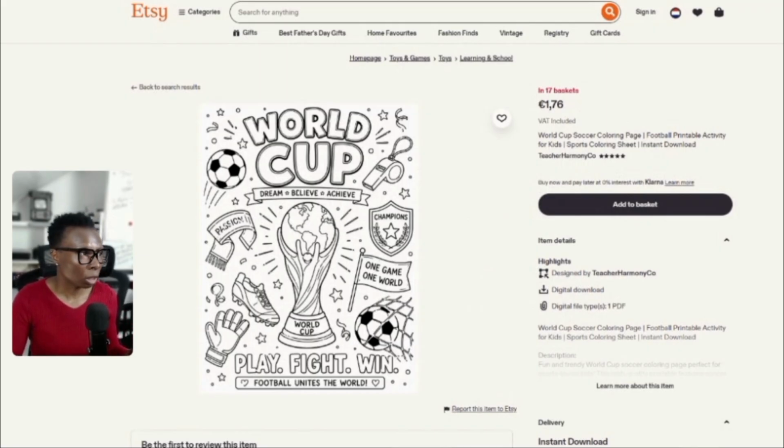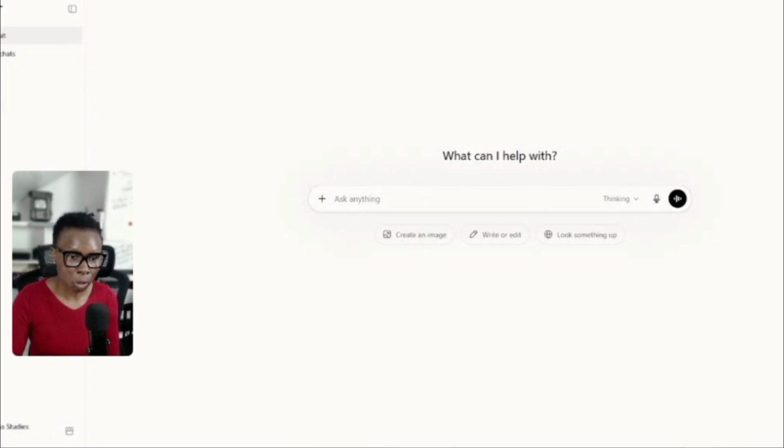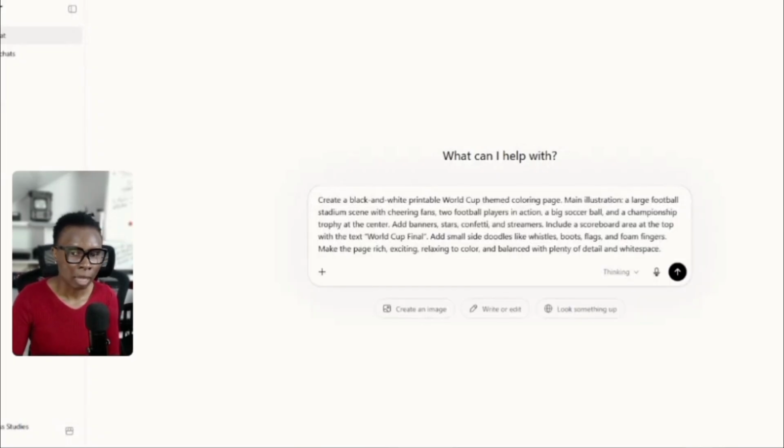Now, let me go on ChatGPT. This is ChatGPT. I'm going to be putting this prompt on ChatGPT, and I'm going to ask it to create this for me. Now, the prompt says: create a black and white printable World Cup themed coloring page. Main instruction: a large football stadium scene with cheering fans, two football players in action, a big soccer ball, a champion trophy at the center, add banners, stars, confetti, and streamers. Include a scoreboard area at the top with the text World Cup final. Add small side doodles like whistles, boots, flags, and foam fingers. Make the page rich, exciting, relaxing to color, and balanced with plenty of detail and white space.